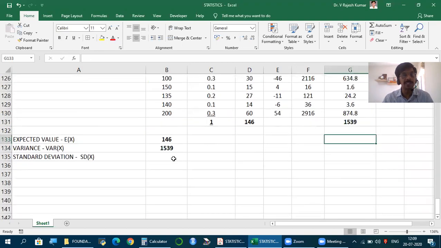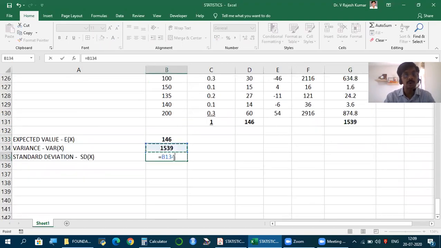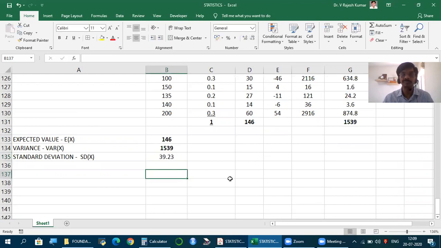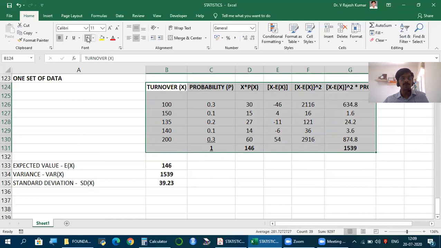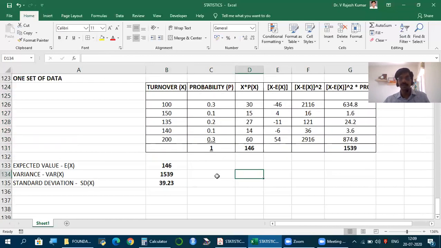But then our requirement is standard deviation, as you know, square root of variance is standard deviation. So in this case, the standard deviation is 39.23. So given one set of data, this is what we need. Usually, all this we do together. X minus E of x square into probability. We can generally show it as one single step instead of showing all this individually. How we can speed up our calculation, you can decide, but this is our requirement.